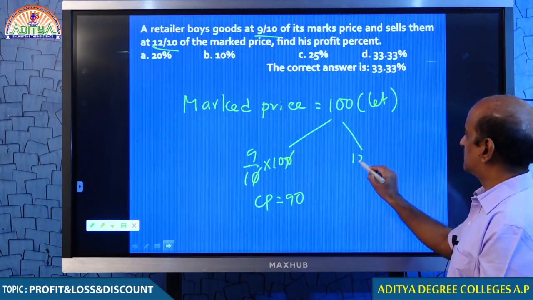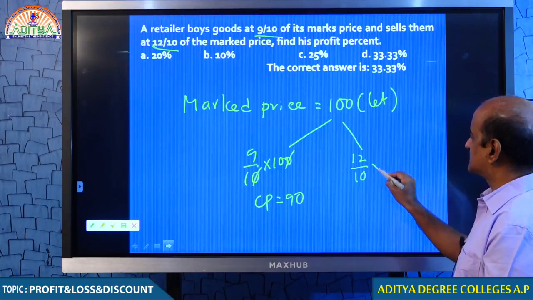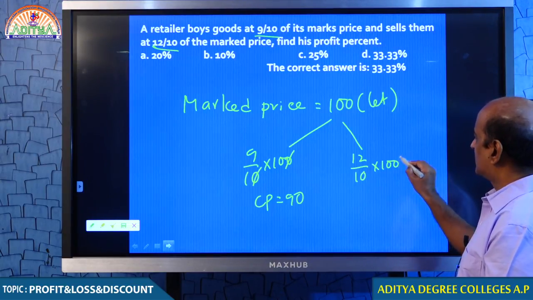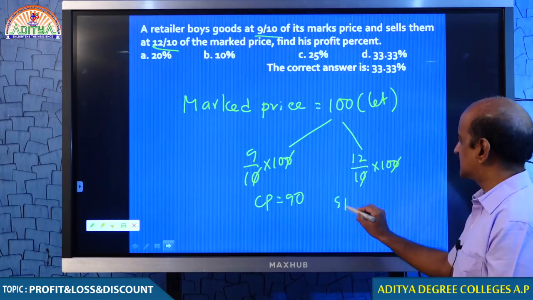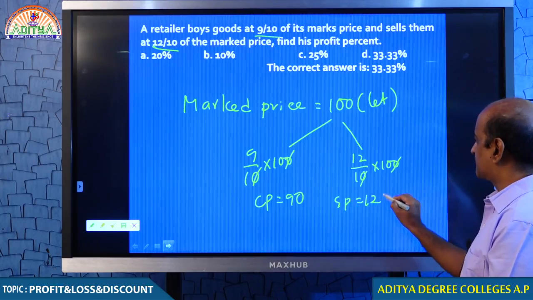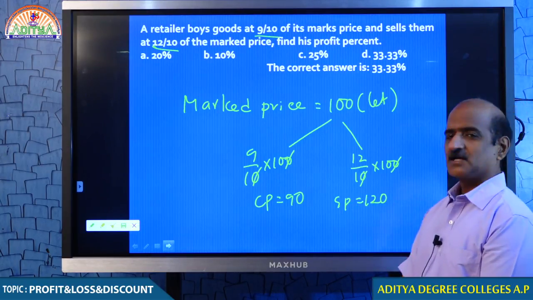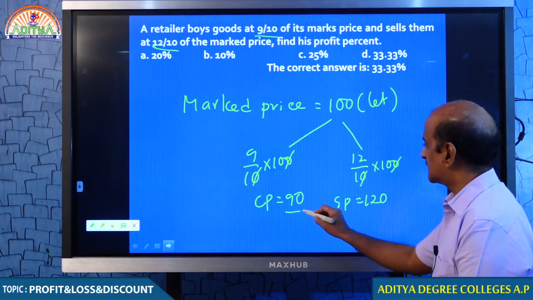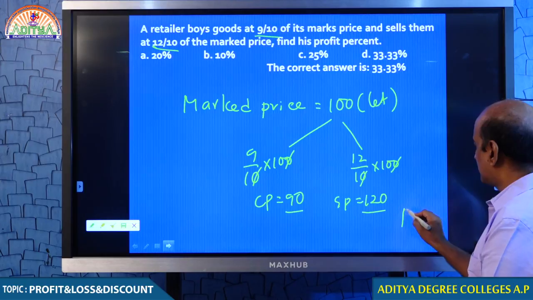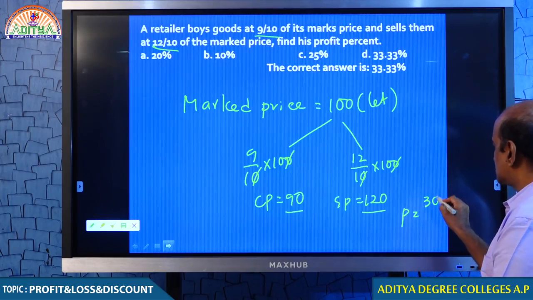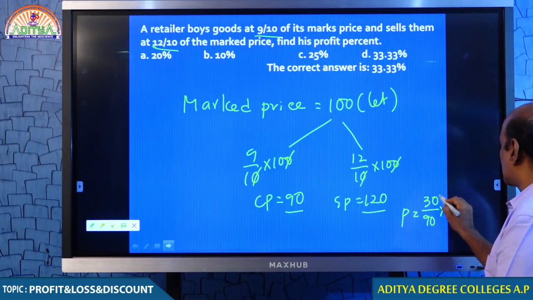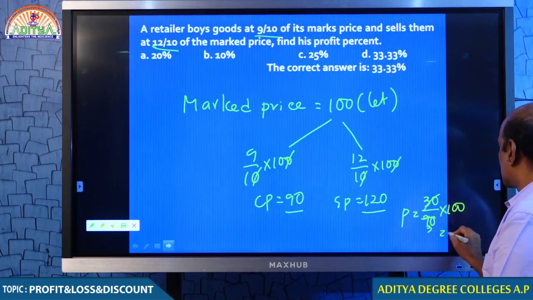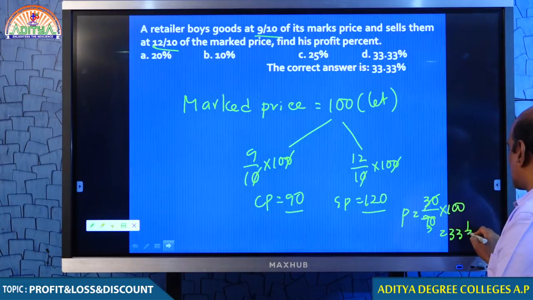Therefore, 12 by 10 of the marked price. What is 12 by 10 of the marked price? 12 into 10, 120. 90 rupees is the cost and 120 rupees is the selling price. You understand, the difference is profit. Profit is 30 rupees. Profit percent is 30 by 90 into 100. Therefore, your answer must be 33 1 by 3%.